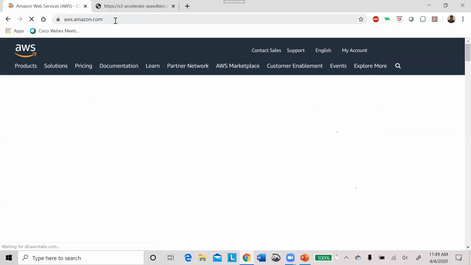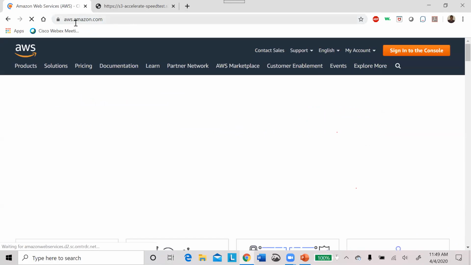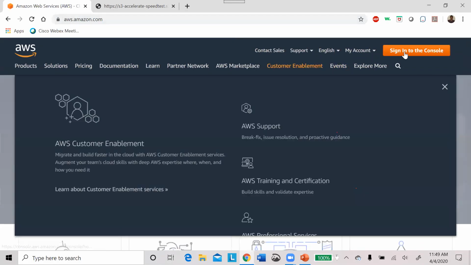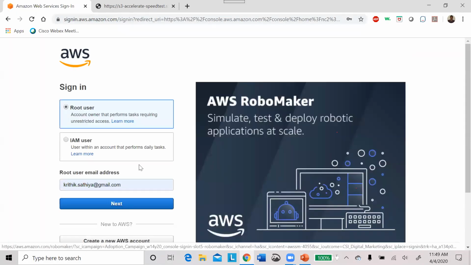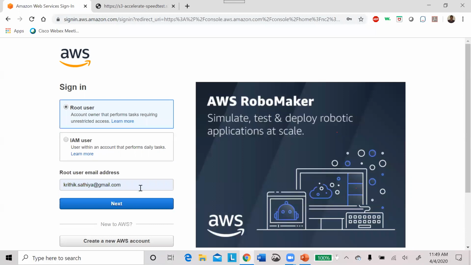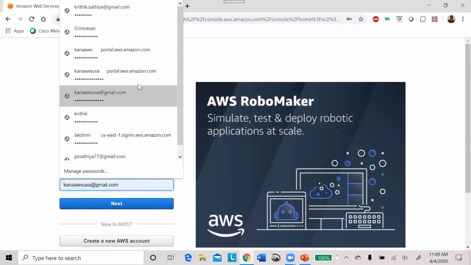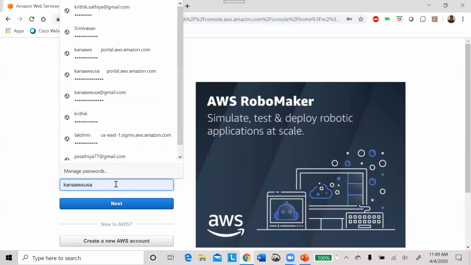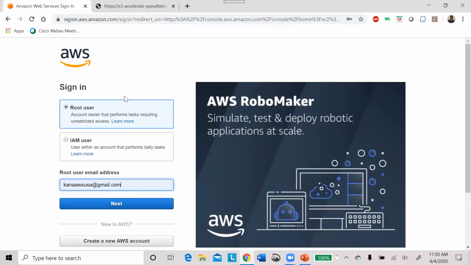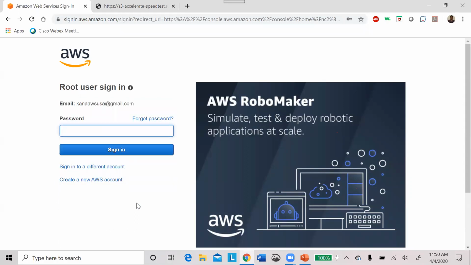I'm logging into my AWS account, aws.amazon.com. Now I'm signing into that console. I'm logging in as a root user, where I am using our typical user ID, that is Kana AWS USA at gmail.com. Next, password.